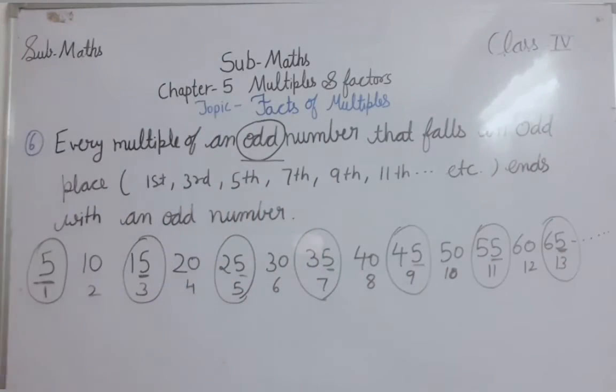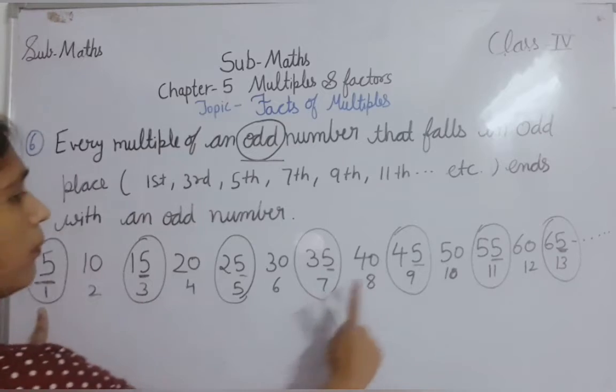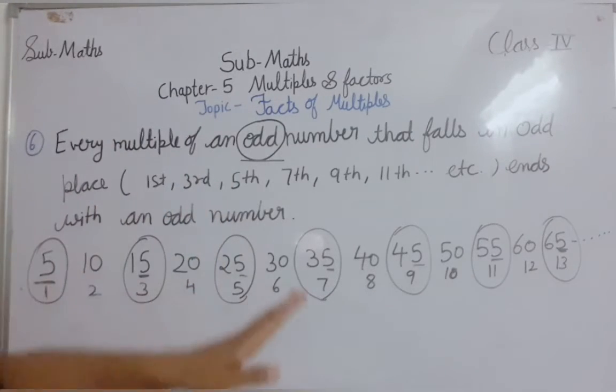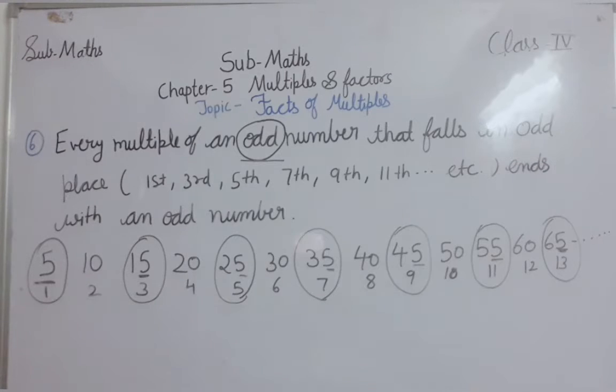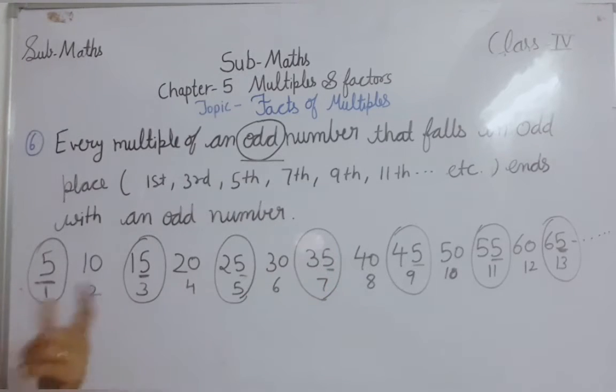Clear? So what is the sixth fact of this multiple? Every multiple of an odd number which falls in odd position. Odd position means on odd places: 1 place, 3 place, 5 place, 7 place, 9 place, 11 place, 13 place and so on, 15 place, 17 place. So they always end with an odd number. Clear? They always end with an odd number.